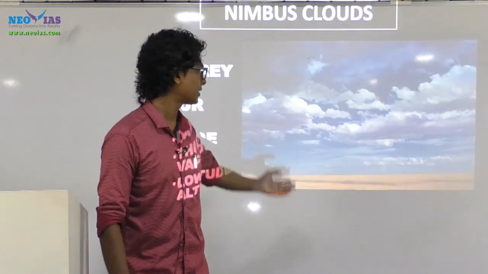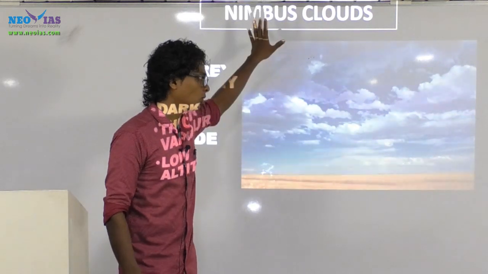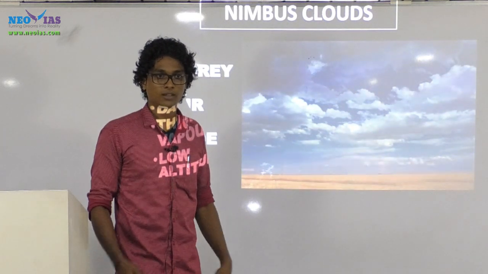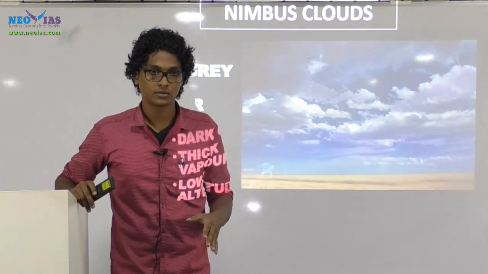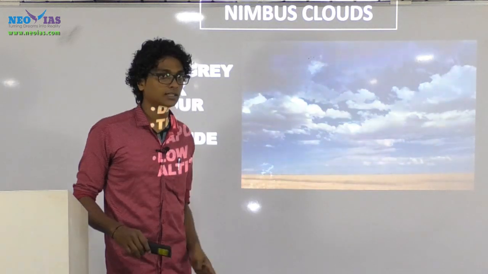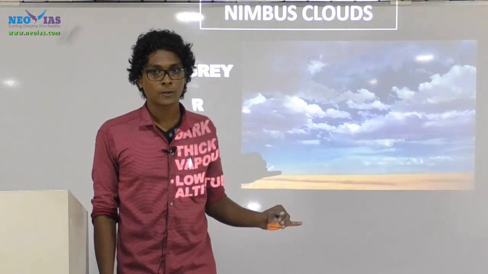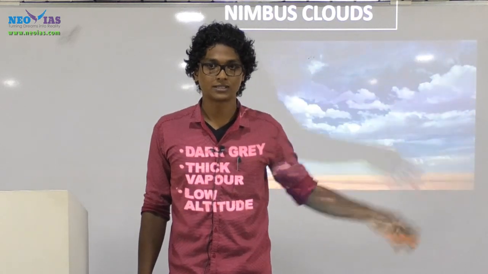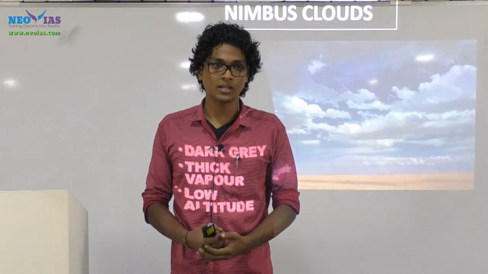Tell me, will nimbus clouds be high clouds or low clouds? They will be seen over the lower latitudes. Clear? So the four basic types of clouds are cirrus, cumulus, stratus, nimbus. Which of them has a layered structure?